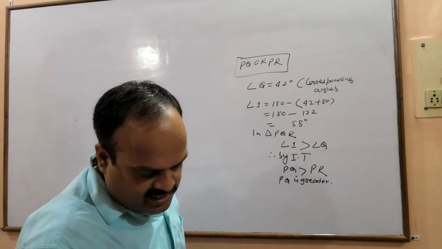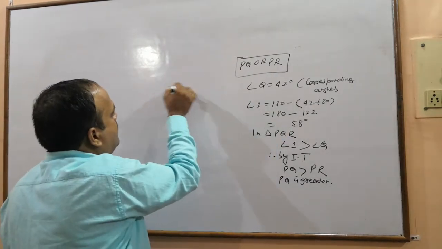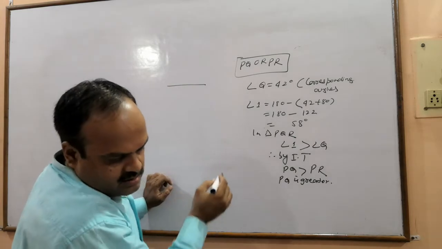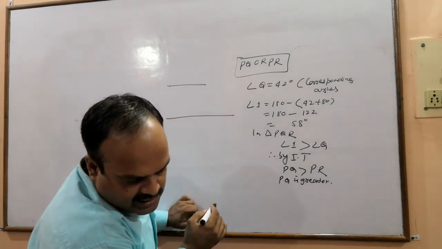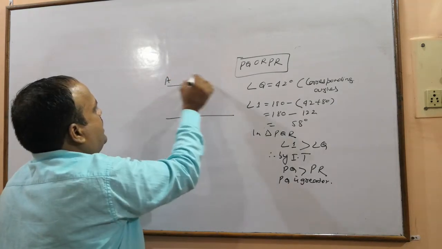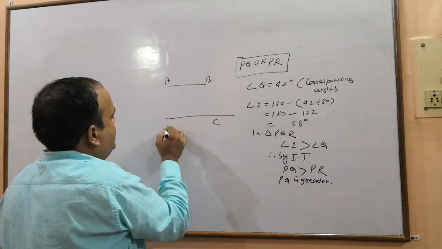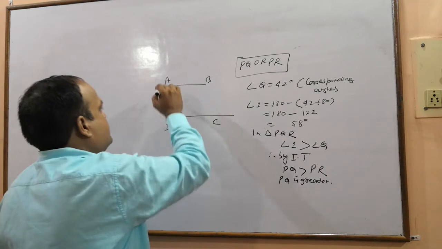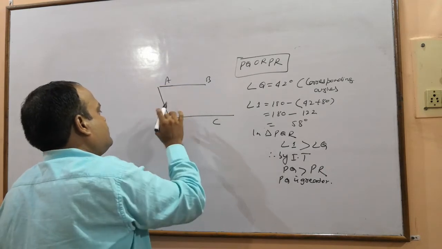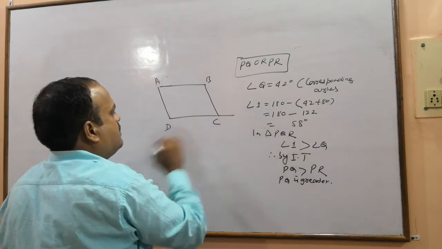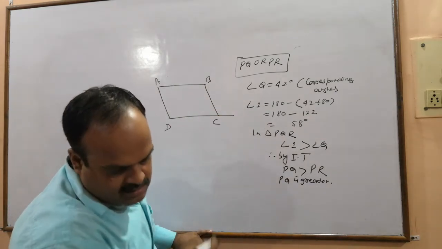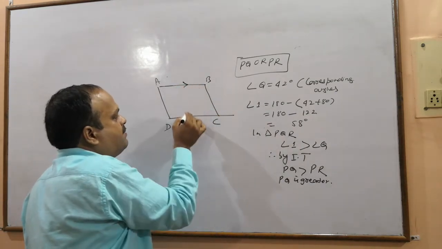Third one. What do we have? We have a quadrilateral. Its name is ABCD. A, B, C, D. These are parallel lines.